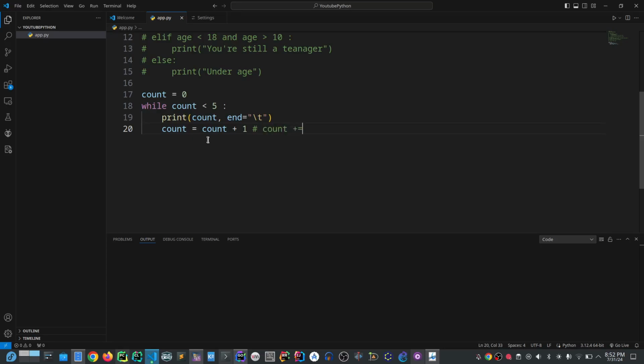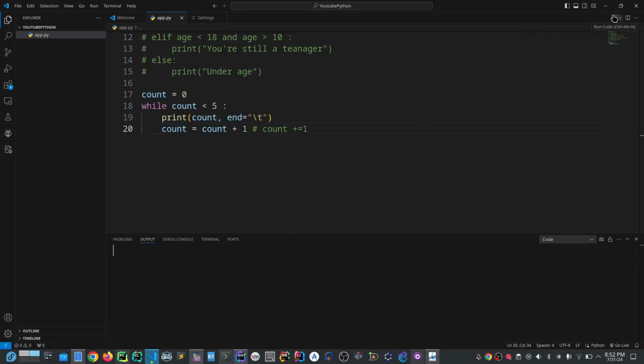count plus equal to what? 1. What does this mean? Get the initial value of count here and how do you want to read over, as in iterate over, because it means the same thing this way. So get the initial value of count, store it in the count, override the value. Understand? That's what it means.